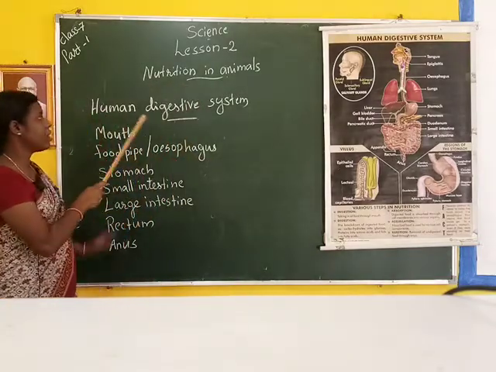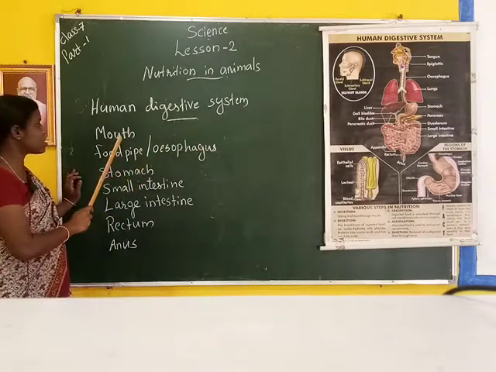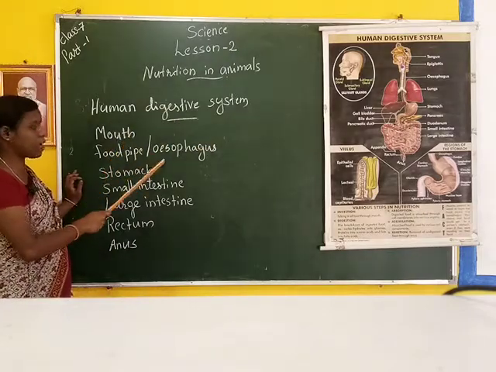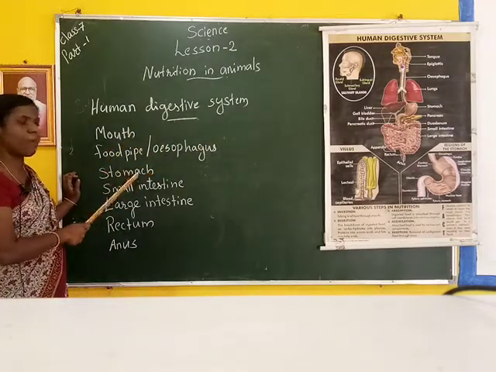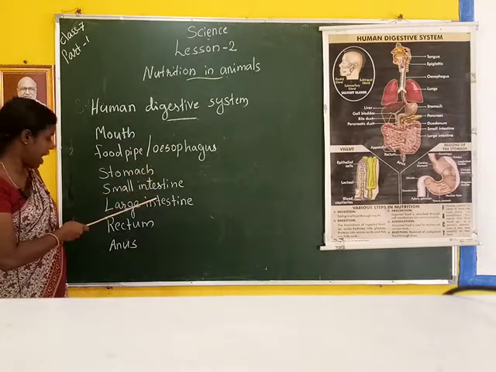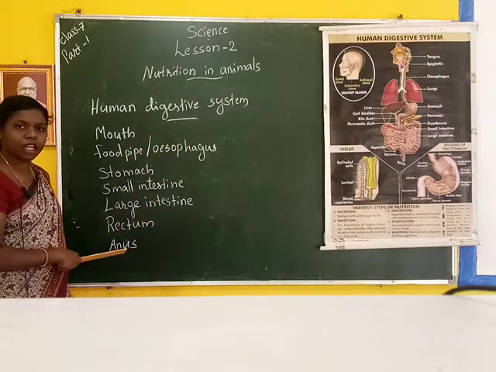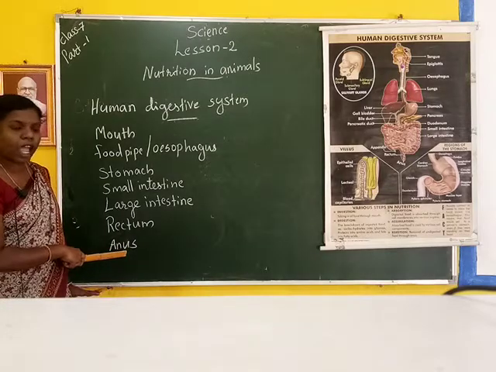Once more, the human digestive system includes the mouth, then the food pipe or esophagus, stomach, small intestine, large intestine, rectum, and finally the anus.